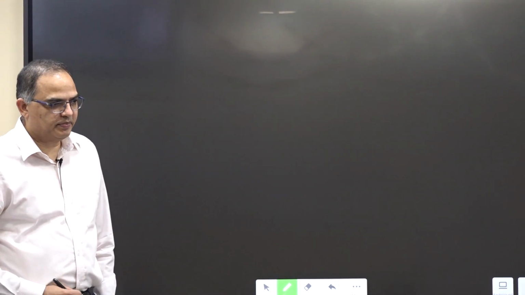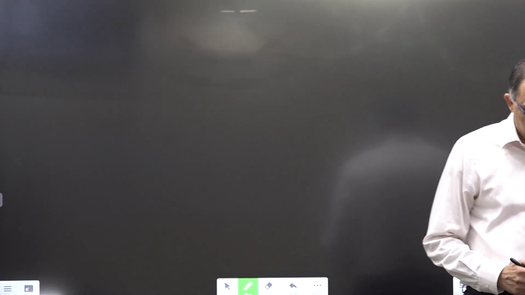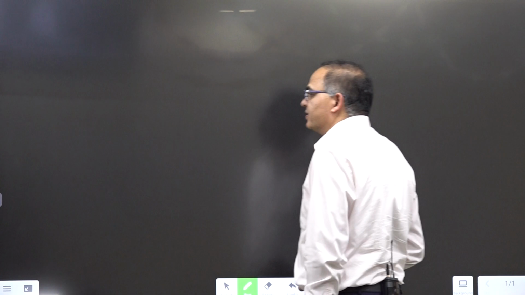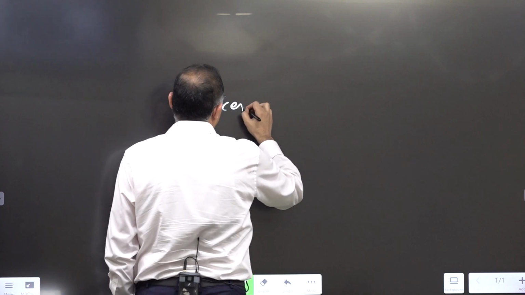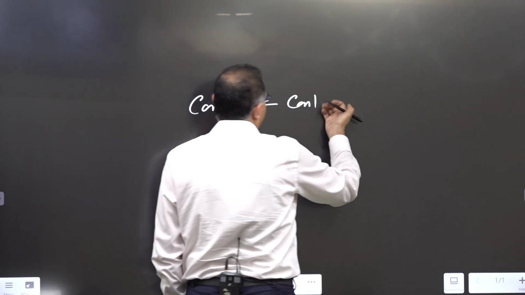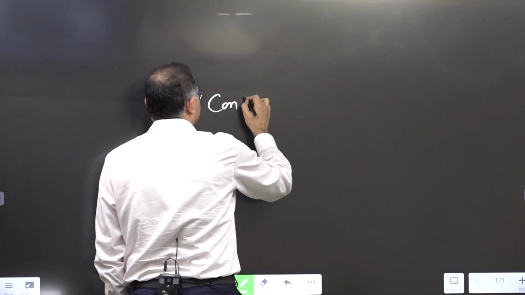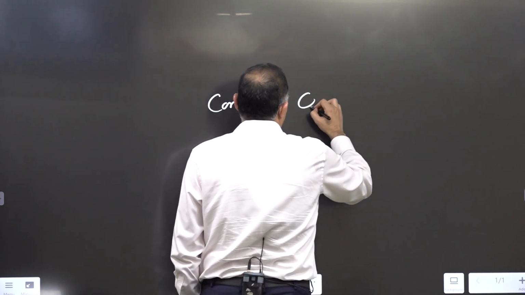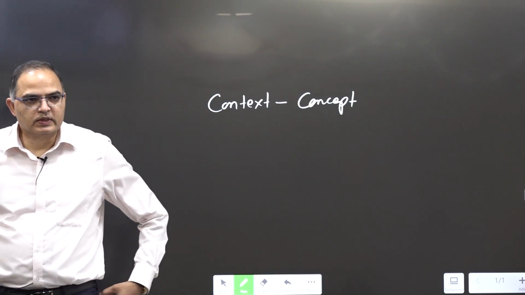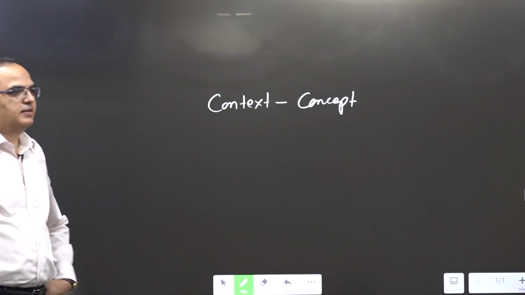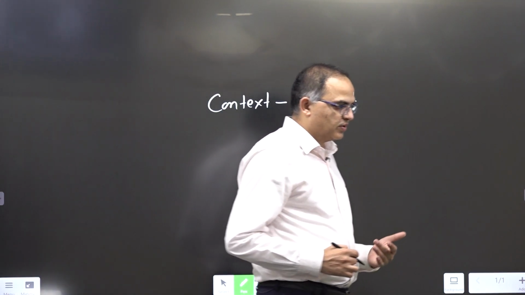So generally we tell in the beginning the common weaknesses, the common mistakes that people are making. The most common thing is that you are not relating answers with, I say nowadays, concept and context, or rather I will say context. Why are we talking about context and concept now?